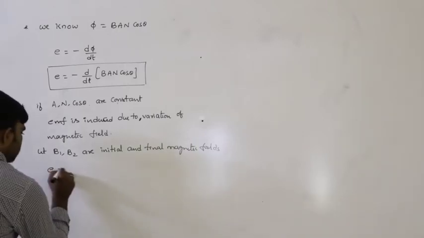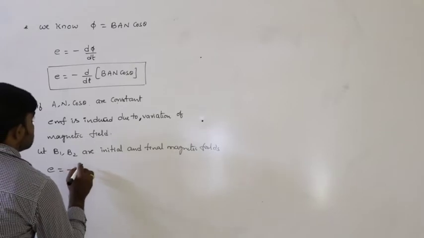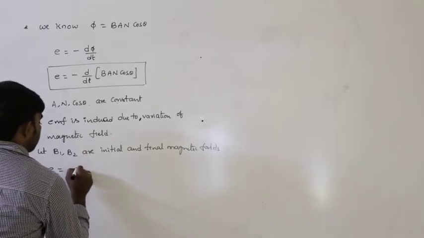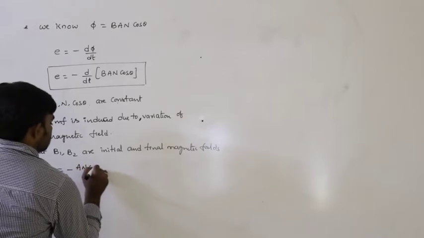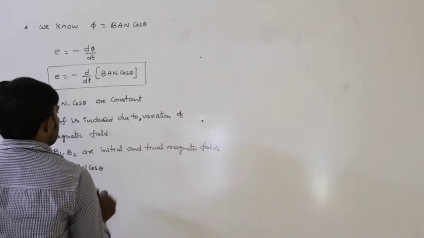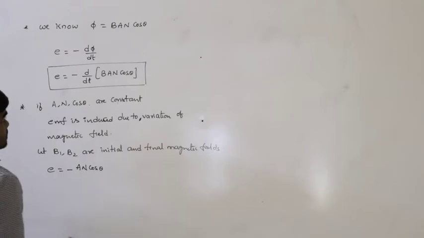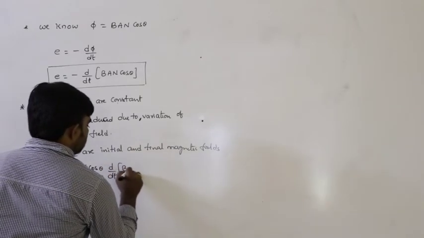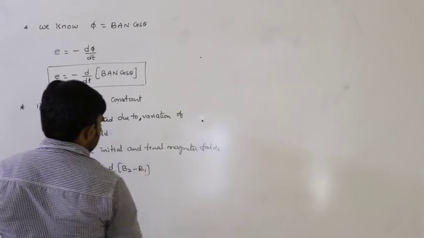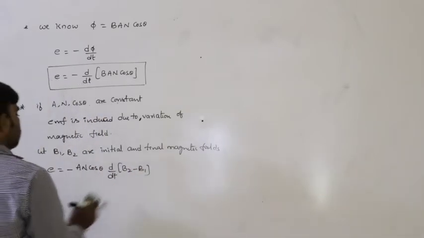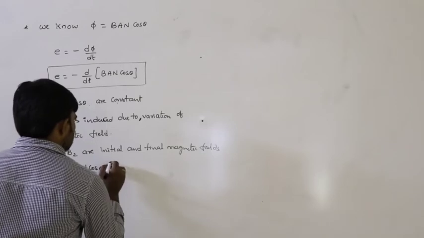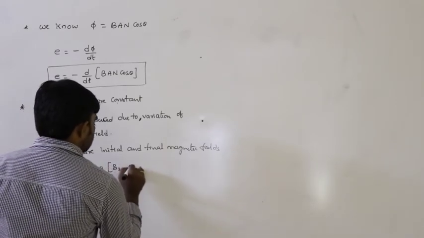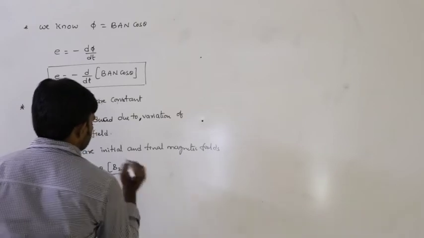Then E can be written as minus A n cos theta. A n cos theta remains constant. So d by dt of it is B2 minus B1. So that means simply we can write it as B2 minus B1 by t.